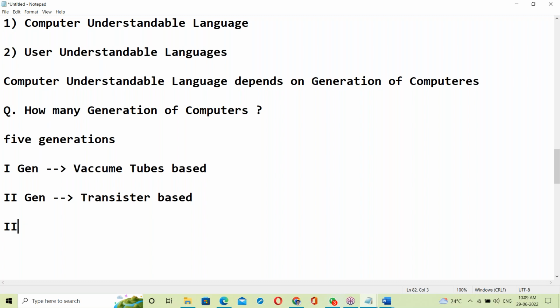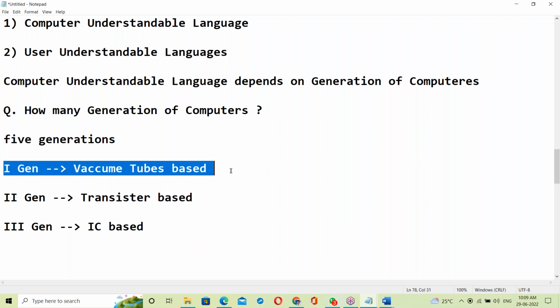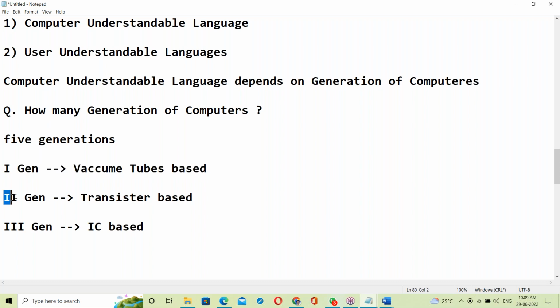Next, the third generation. Third generation is IC based. So, the first generation is vacuum tubes, then transistor based, next IC based.